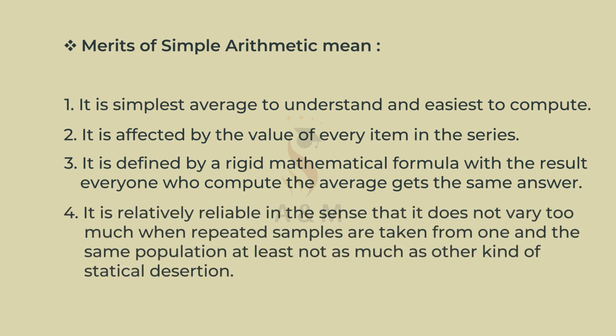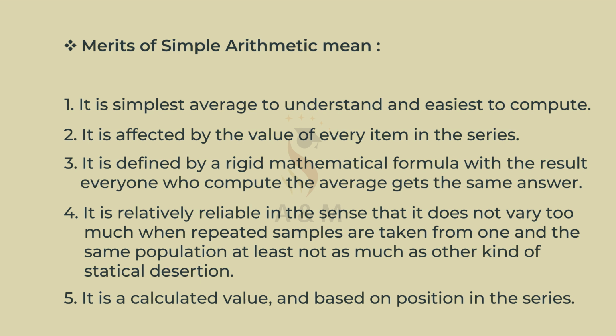It is relatively reliable in the sense that it does not vary too much when repeated samples are taken from one and the same population, at least not as much as some other kinds of statistical descriptions. It is a calculated value and not based on position in the series.